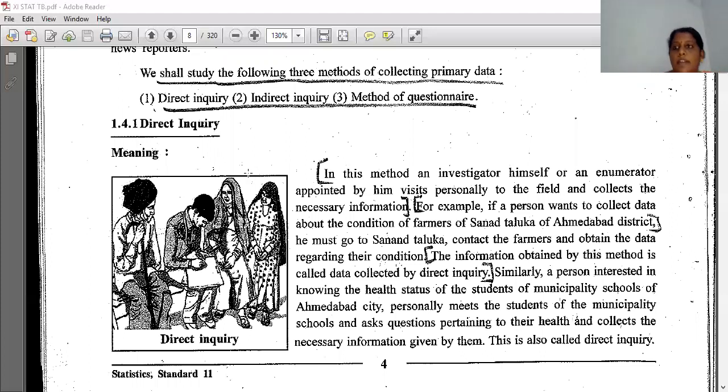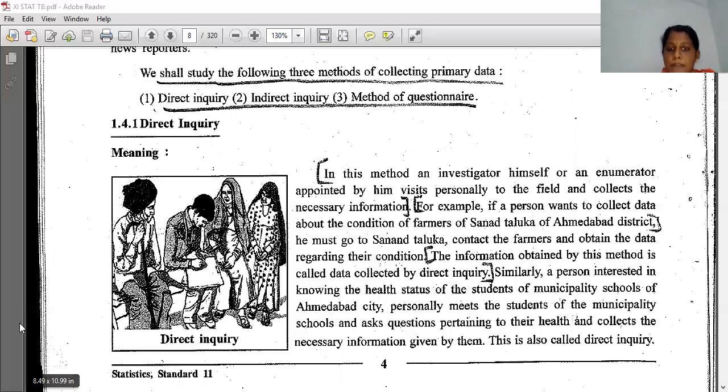So direct inquiry. In this method, an investigator himself or an enumerator appointed by him visits personally to the field and collects the necessary information. That is direct inquiry. Directly visit the place from where he wants to collect the information. The enumerator means the person who is collecting the data.